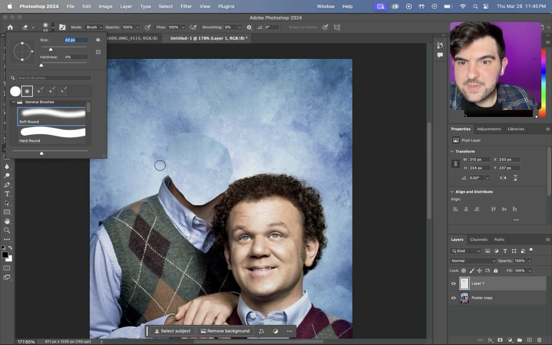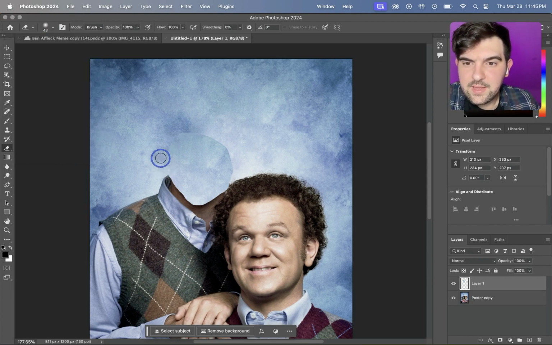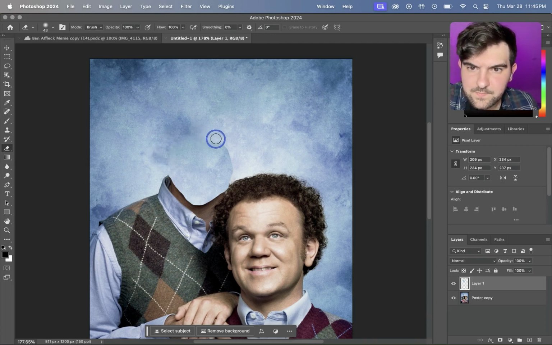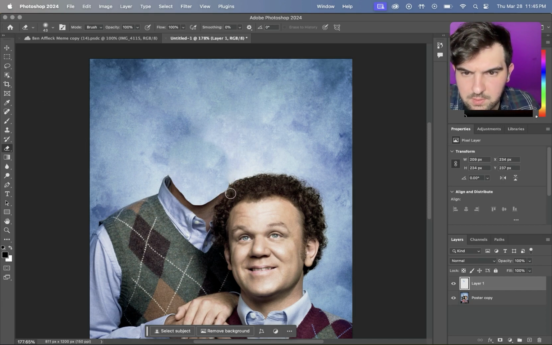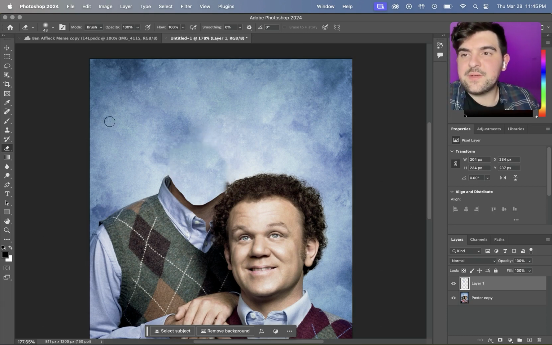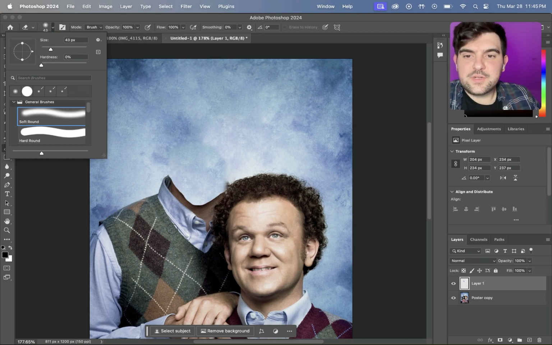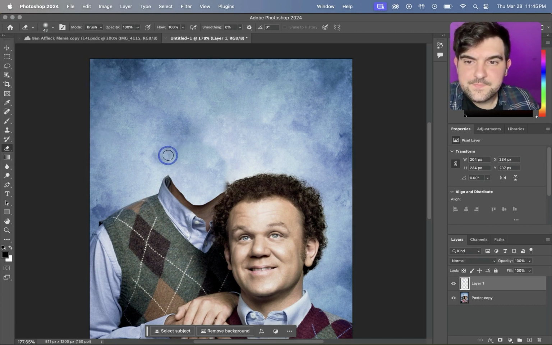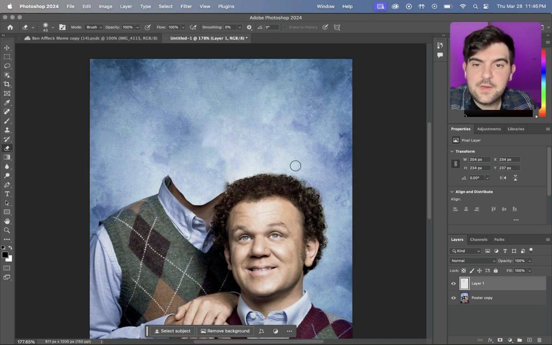Going to make it about this big, and we're going to just start going around it. And all this is doing is basically erasing it, but the soft brush could be used to blend stuff too. Now it's not as bad.